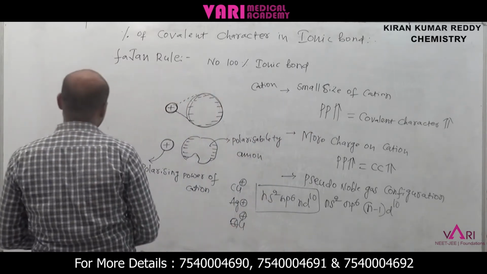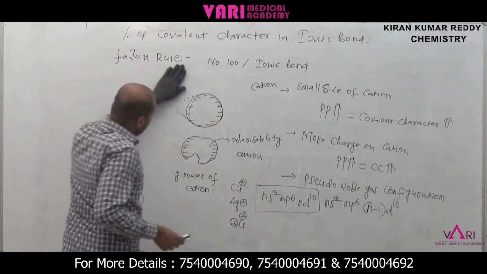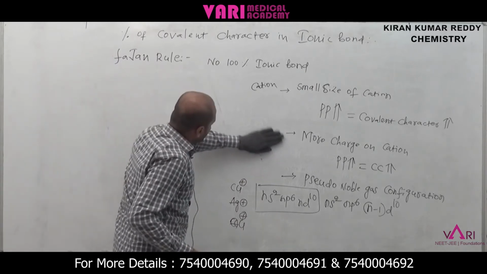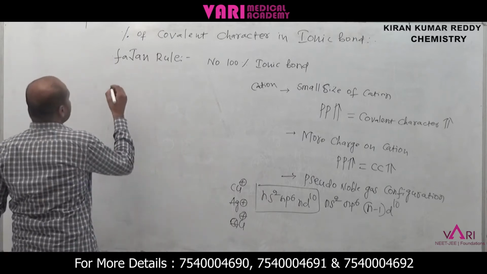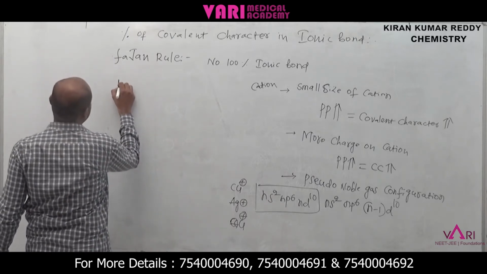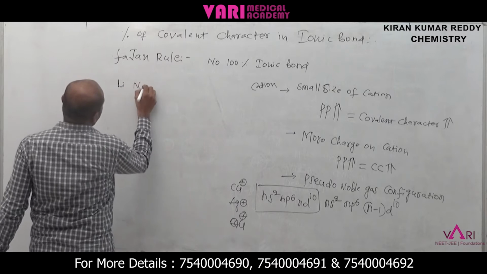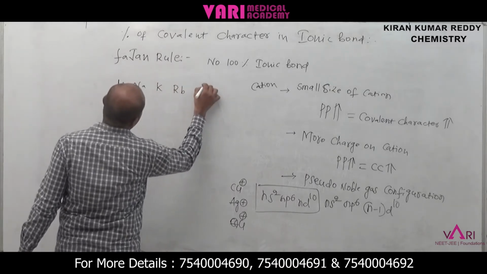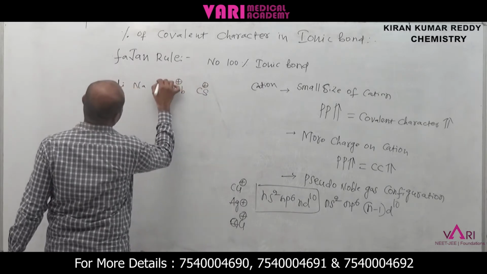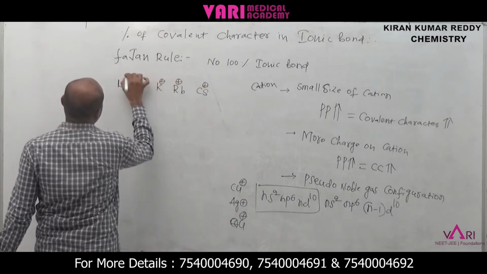Now I am taking examples. First one is the small size of the cation. Now I am taking lithium, sodium, potassium, rubidium and cesium plus: cesium plus, K plus, Na plus, lithium plus.